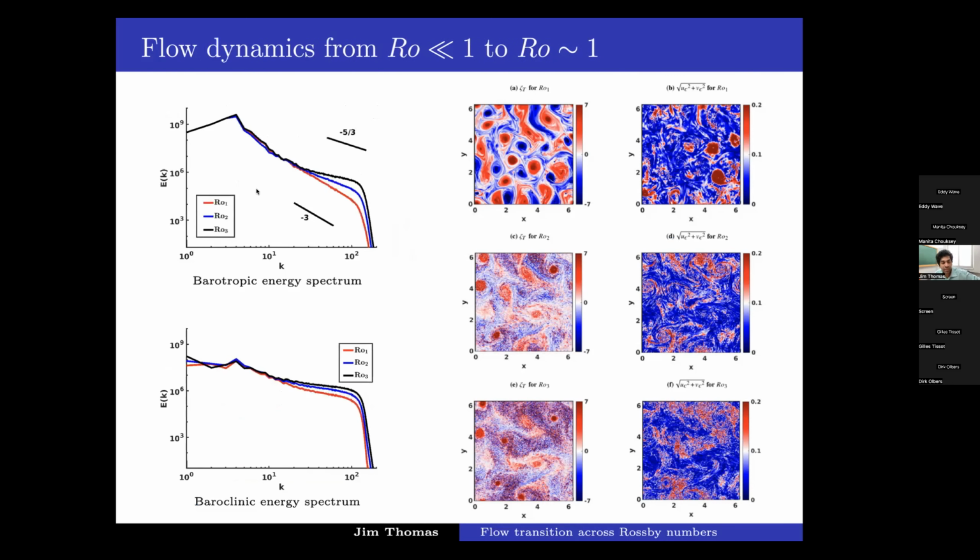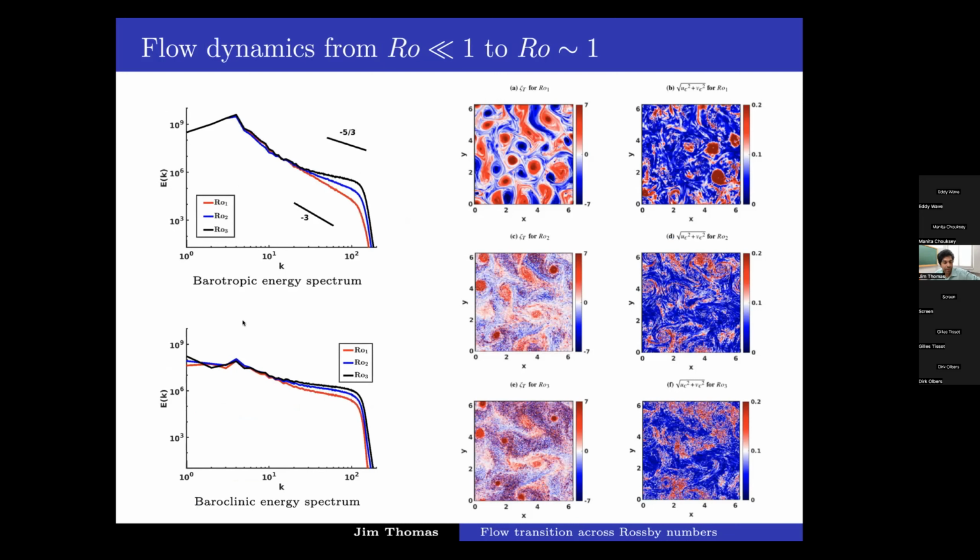These are showing us the energy spectrum of the barotropic and baroclinic flow. For the barotropic flow, especially at the lowest Rossby number, R01, it's this red curve. It's a pretty steep spectrum, close to -3, whereas as we increase Rossby number, it becomes shallower and approaches more of a -5/3 limit. The baroclinic spectrum does something similar. It's relatively steep at low Rossby, and it becomes shallower as we increase the Rossby number to order 1 values.